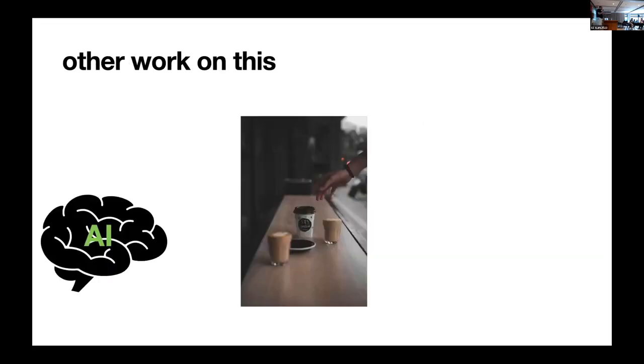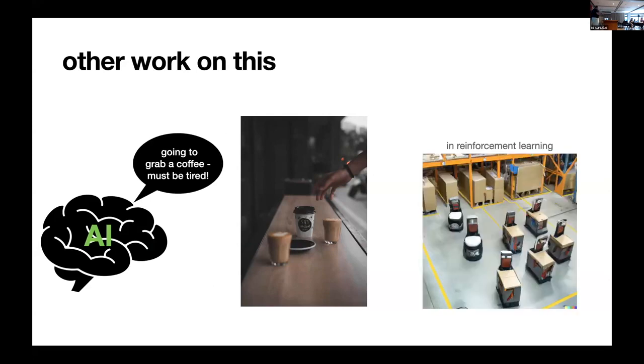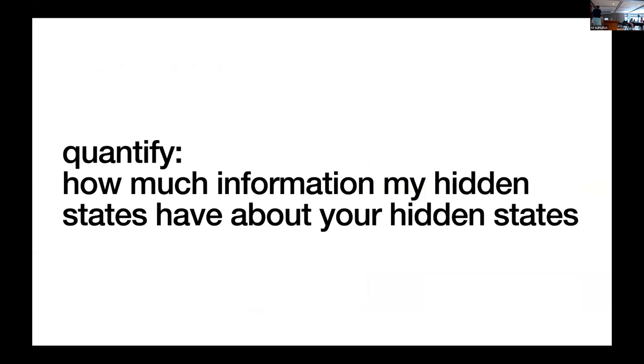There's a lot of other work on this, okay? Particularly in cognitive science, psychology, and so forth, but we're talking about machines. So in the computer science domain, a lot of people try to use AI to predict internal states. There is somebody who wants a coffee, and that obviously means that person is tired, okay? We heard talks about this already. It's really important in reinforcement learning of groups of agents, because if you want to get them to do stuff together, they have to understand who does what and that they have internal states. We were not so much interested in that, but in quantifying how much information my hidden states have about your hidden states. And once we have that, identifying which nodes in your brain do that for you.